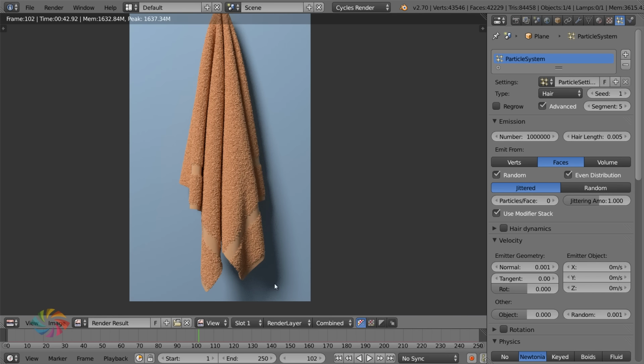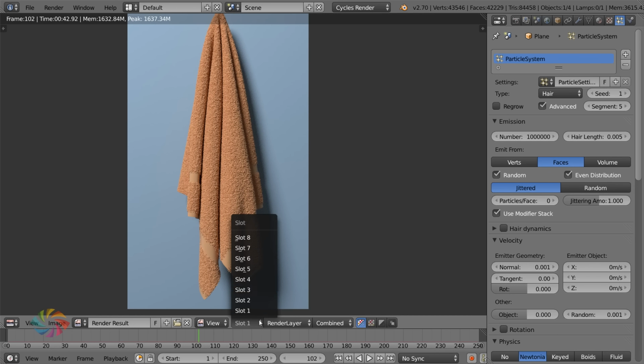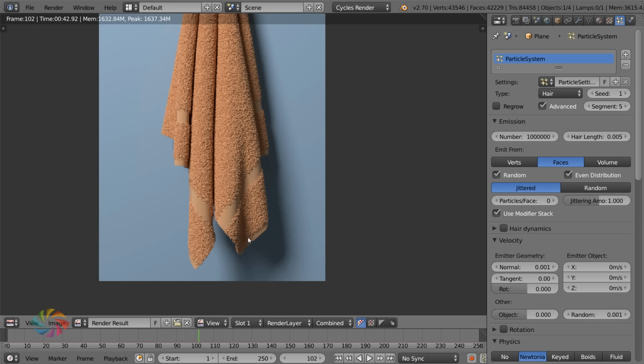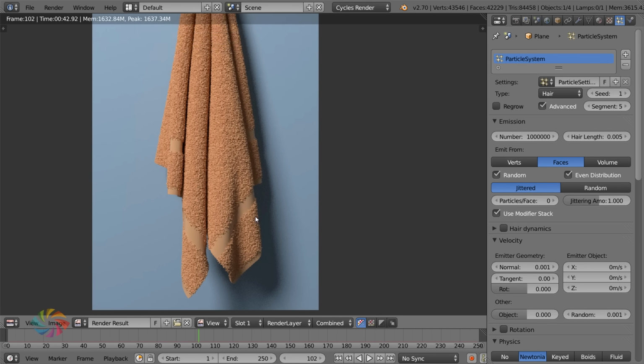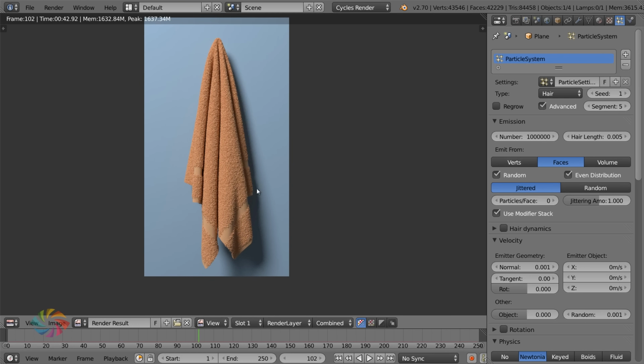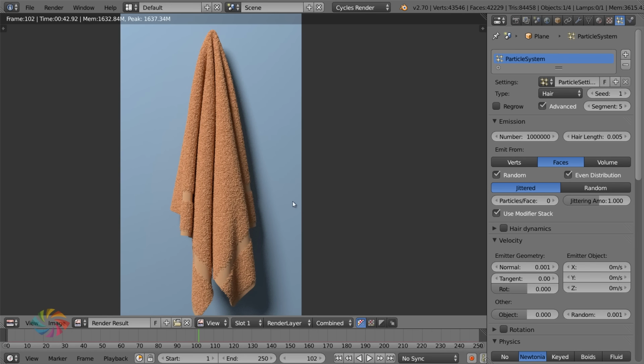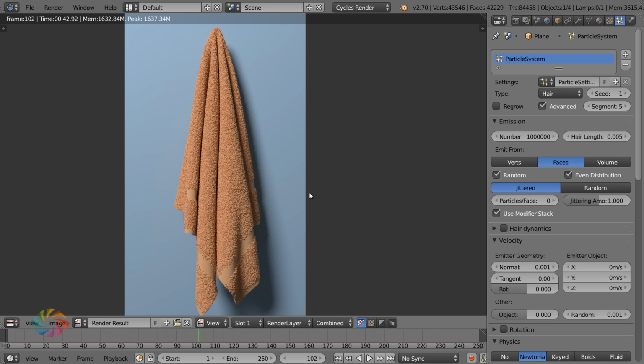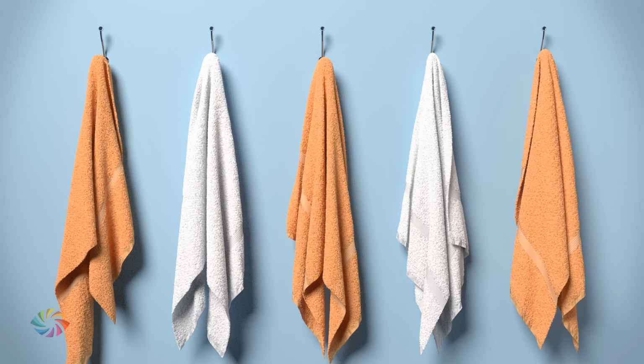And there you go. You can see it adds a lot to the realism. So this is what it looked like before, and this is what it looks like by adding in those seams and that little strip along the towel that a lot of towels have. So there you go, nice looking towel. Put 5 of them together and you get something that looks like this.